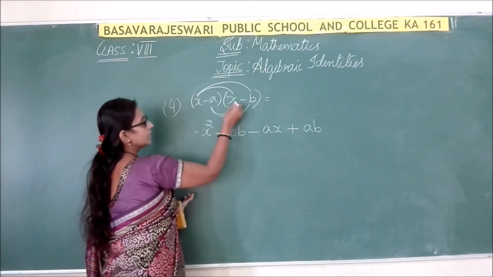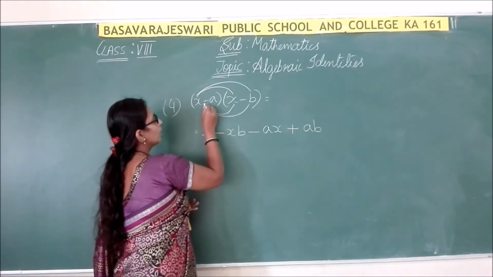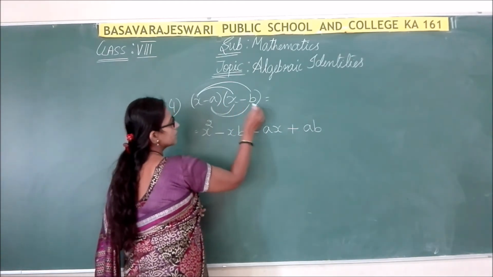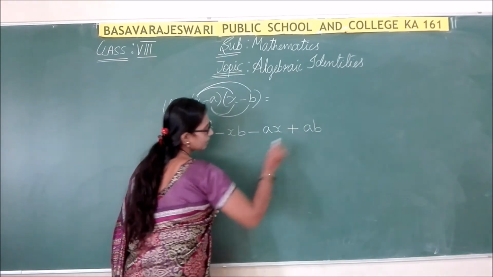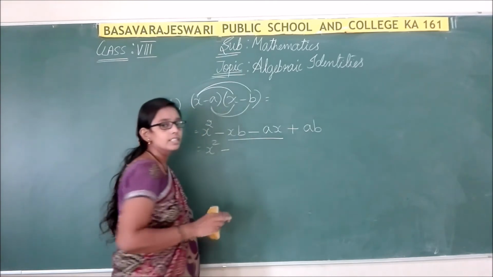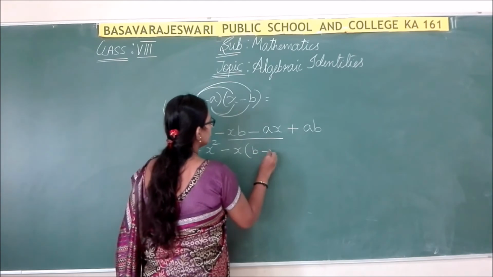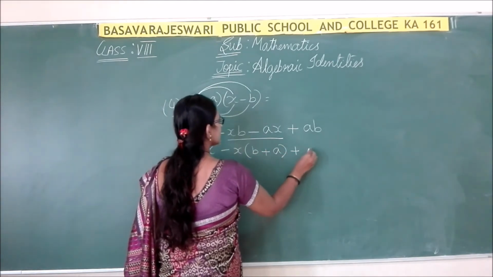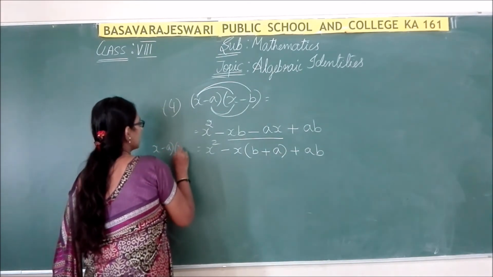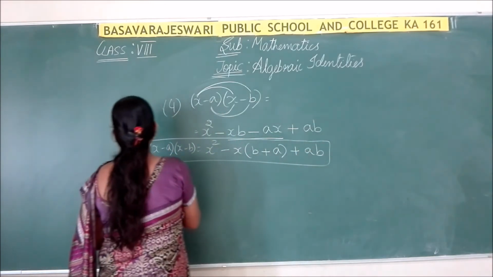So I repeat, x into x is x square, plus x into minus b is minus xb. Now minus a into plus x is minus ax, minus into minus is plus, a into b is ab. So here once again we can take x as a common term. If you take x as common, the remaining are b plus a, plus ab. So this is the identity for x minus a into x minus b. So here we have solved the fourth identity.